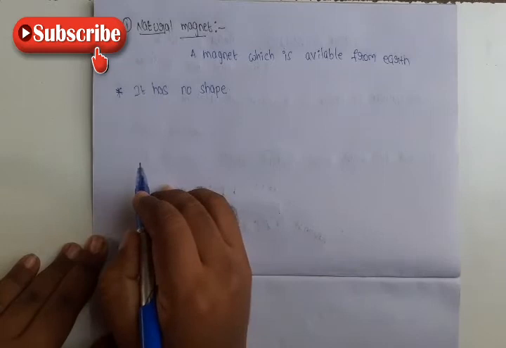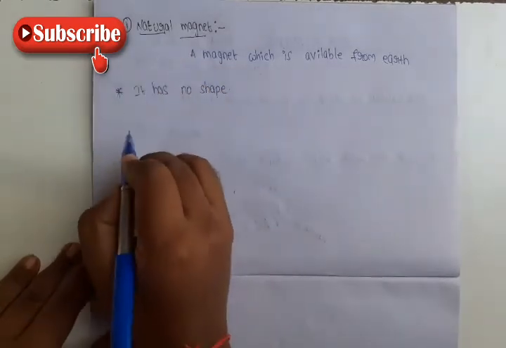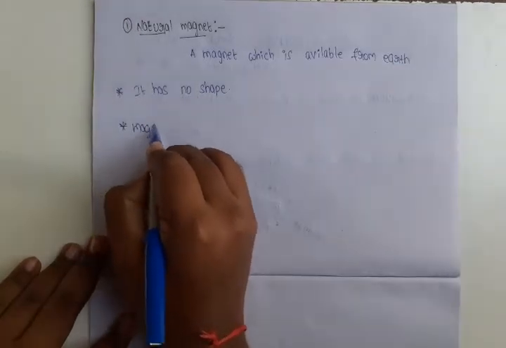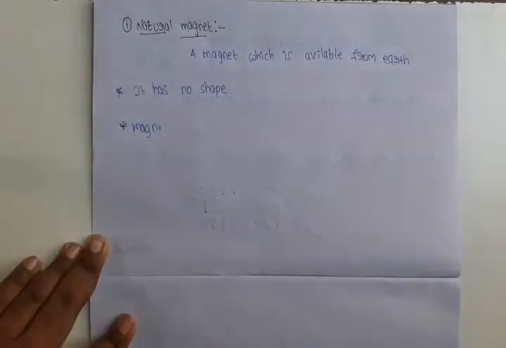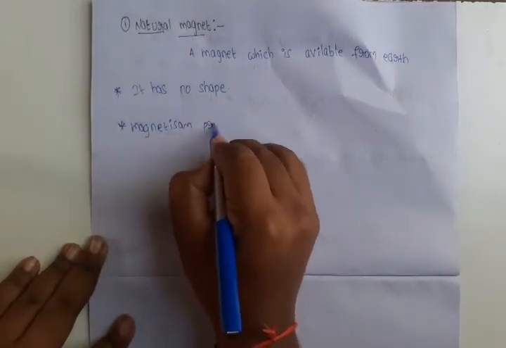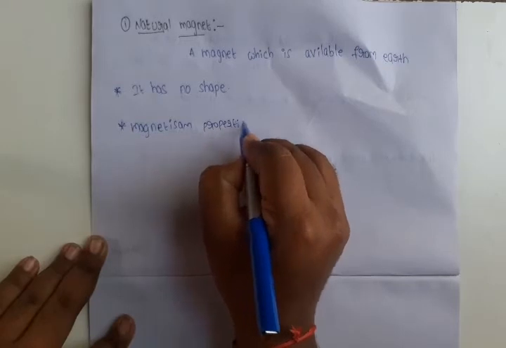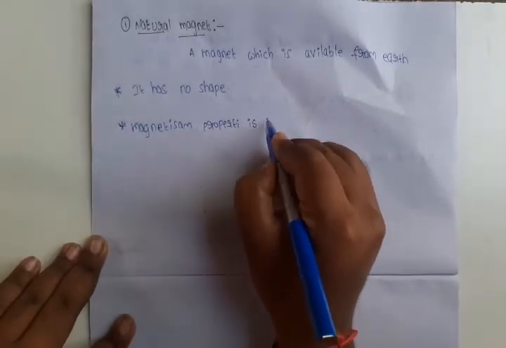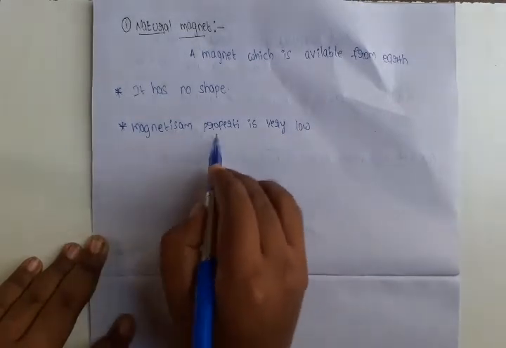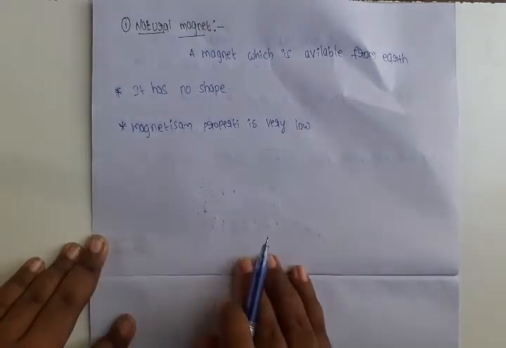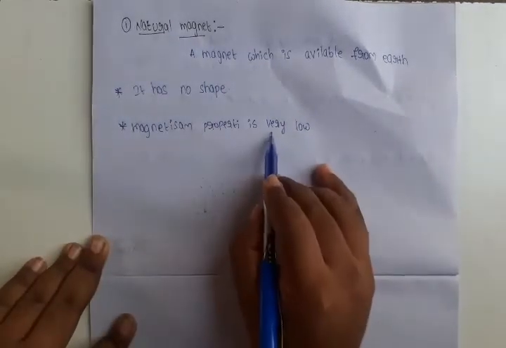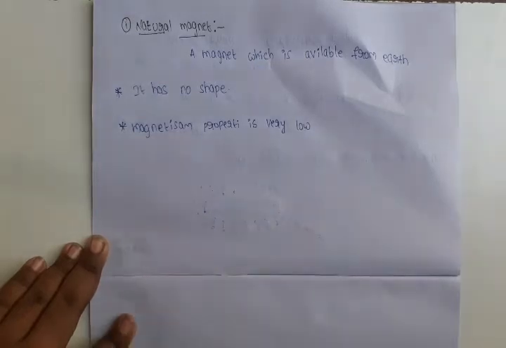The magnetism property of the natural magnet is very low. Magnetism property means attraction. The attraction property of the natural magnet is very low.